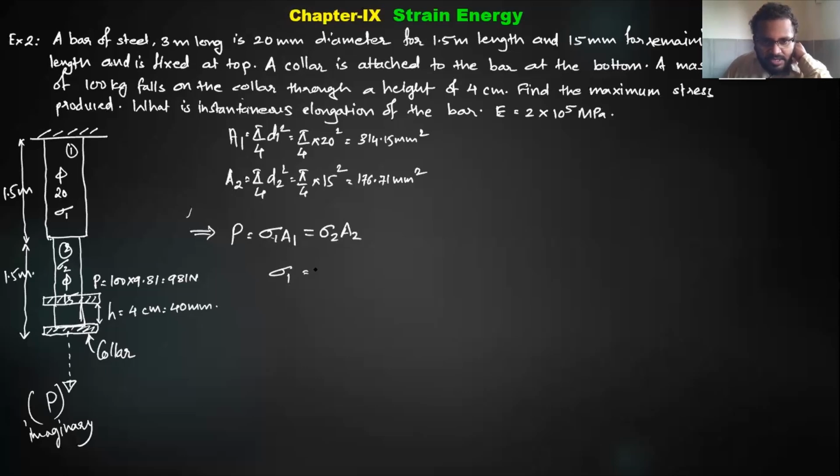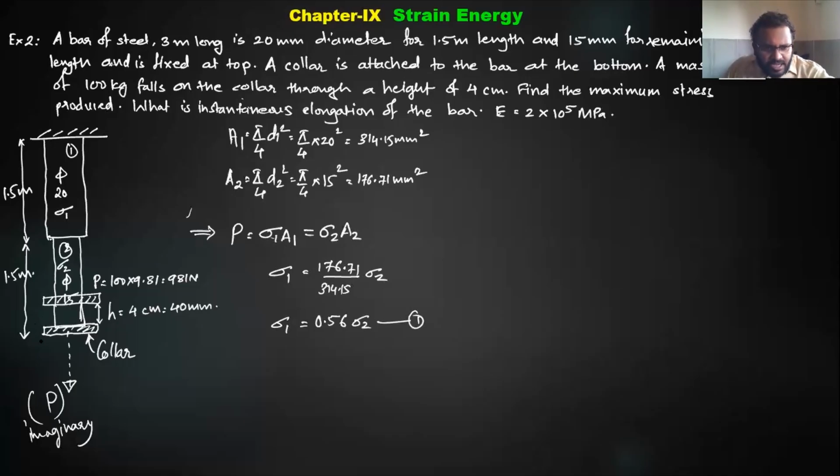So can I get sigma 1 is equal to 176.71 divided by 314.15 into sigma 2. How much is this? 0.56. So sigma 1 is 0.56 sigma 2. So are you understanding? I have just got the relation between those two.